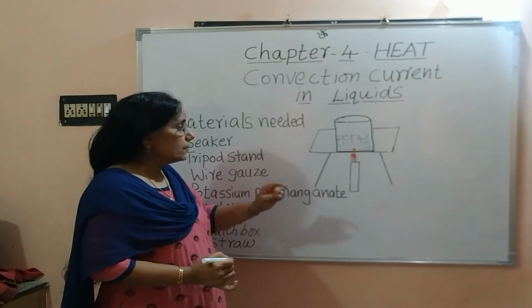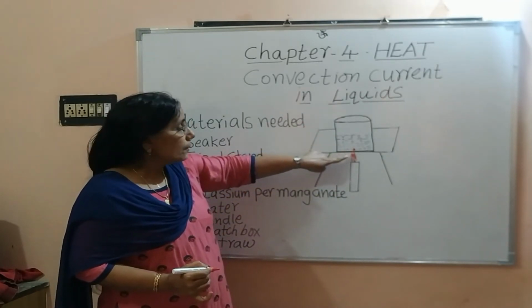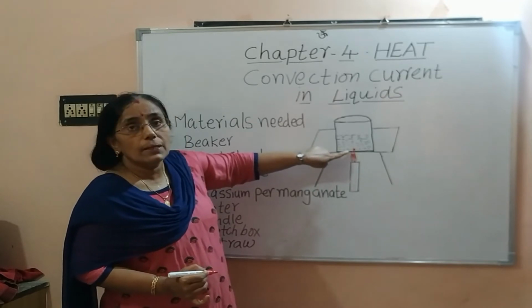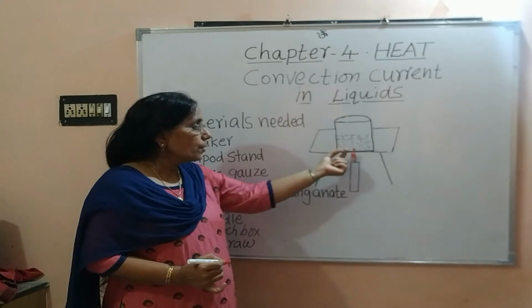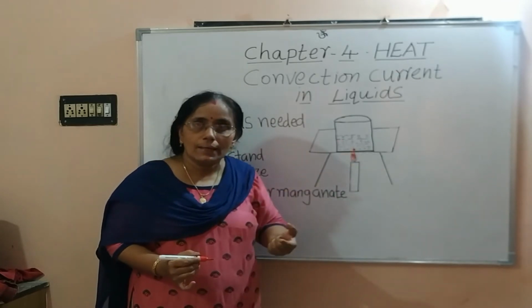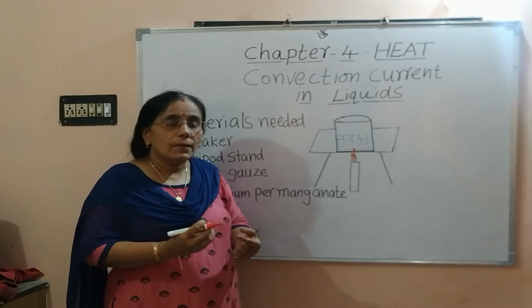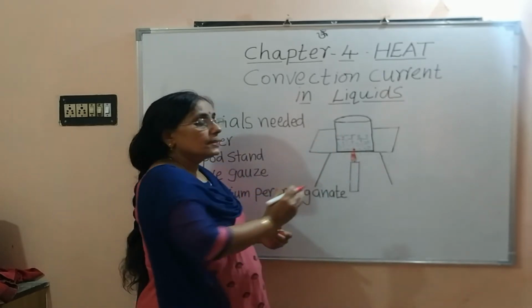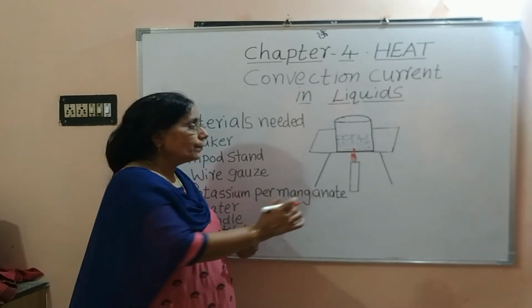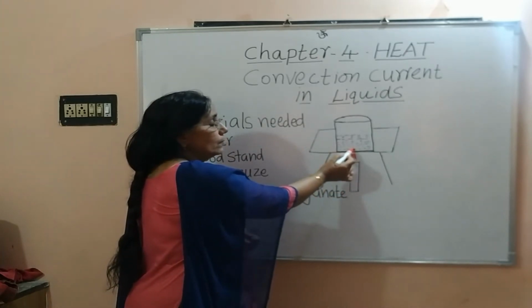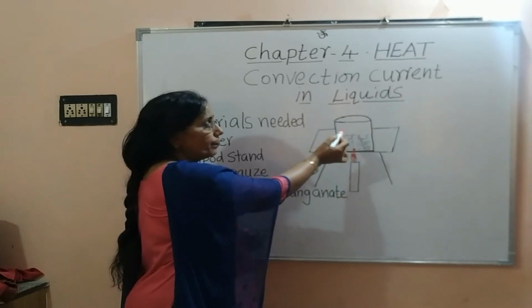This happens because we have heated the area where the potassium permanganate is kept. The molecules of the water in that area get heated up. That becomes lighter and moves up. Since potassium permanganate easily dissolves in the water, along with the hot water, its particles also move upward.